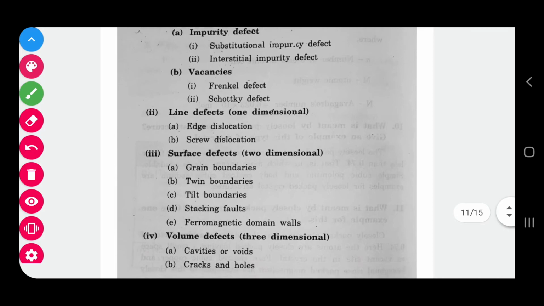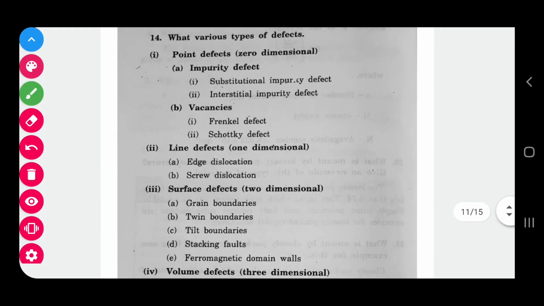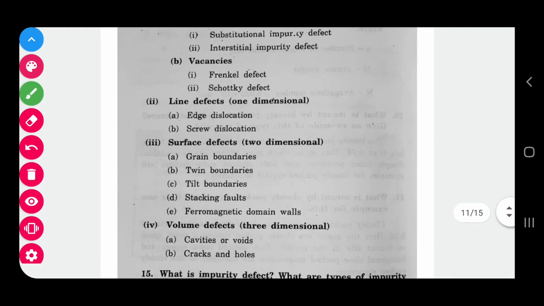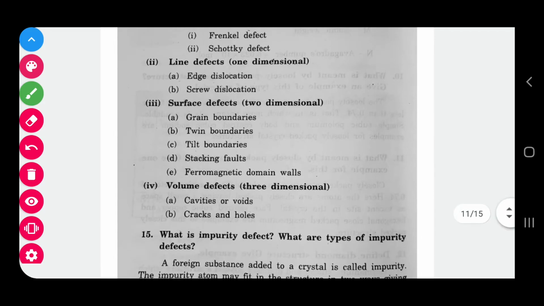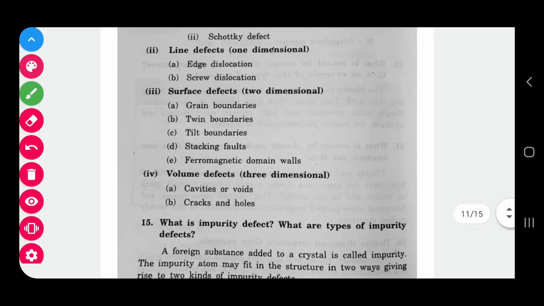But the easiest way to write it: impurity defect, substitutional or interstitial. Line defect, edge and screw. Surface, grain, twin, tilt, stacking. For volume, cavity or void, cracks or holes. You also have to remember the dimensions, okay?